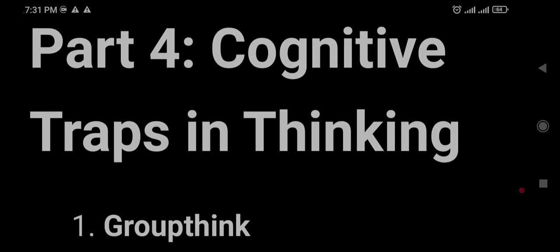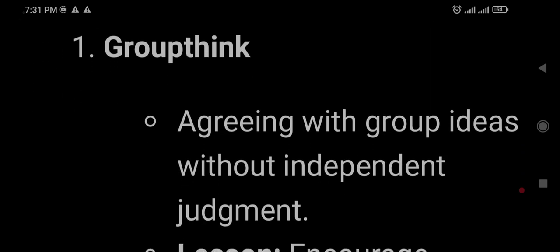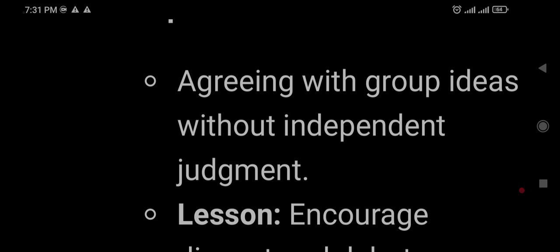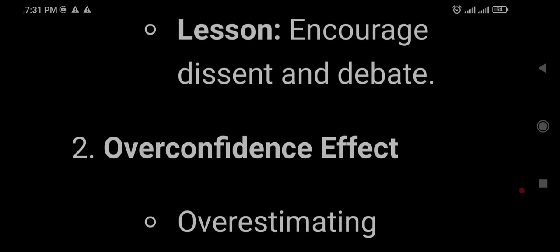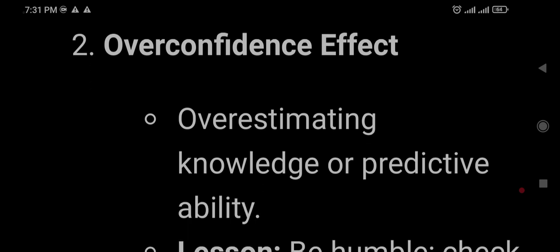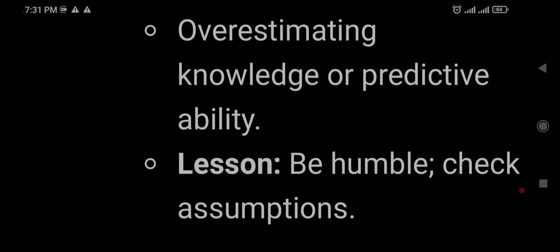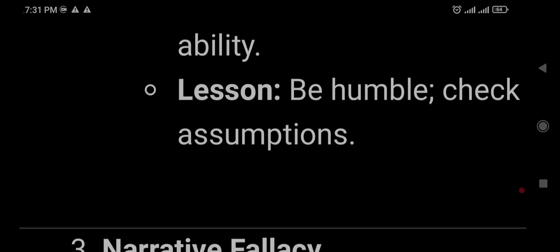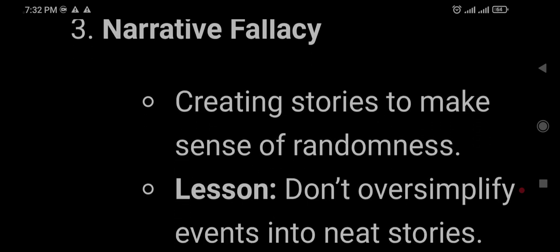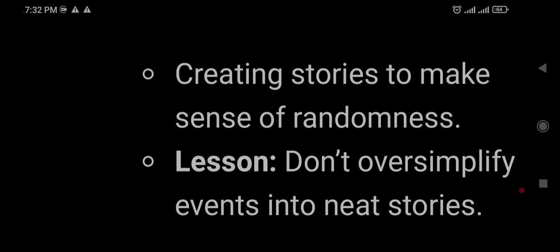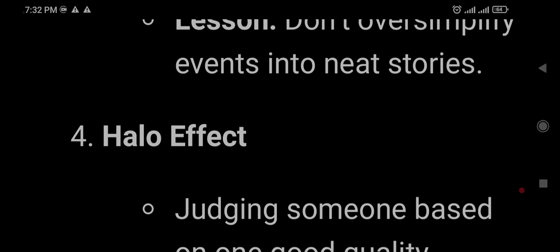Part 4: Cognitive traps in thinking. Groupthink: agreeing with group ideas without independent judgment. Encourage dissent and debate. Overconfidence effect: overestimating knowledge or predictive ability. Be humble and check assumptions. Narrative fallacy: creating stories to make sense of randomness. Don't oversimplify events into neat stories.